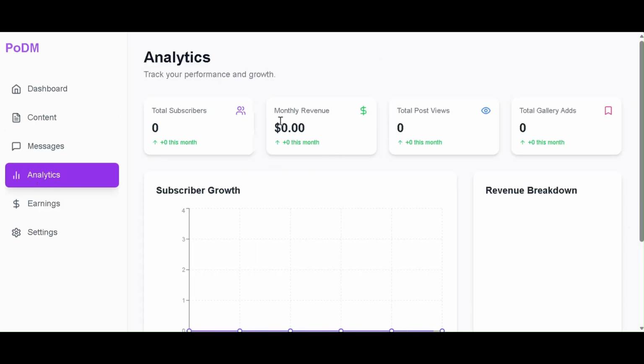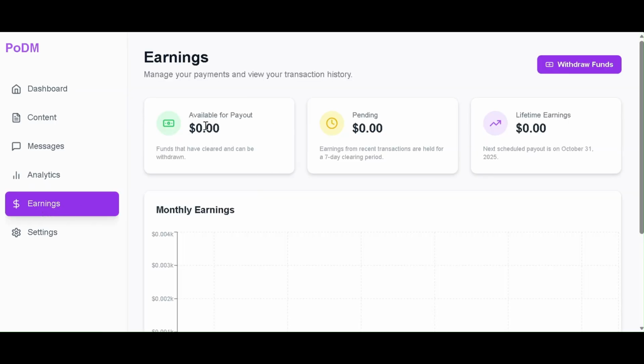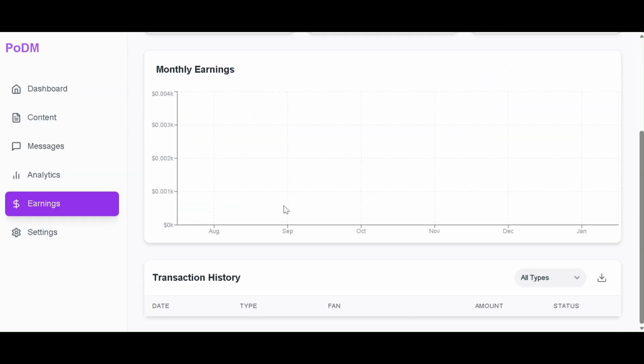Knowledge is power. The Analytics tab tracks your growth and top-performing content. In the Earnings tab, you'll see what's available for payout and what's pending. You can filter your transaction history by subscriptions, tips, or PPV messages, so you know exactly where your revenue is coming from.